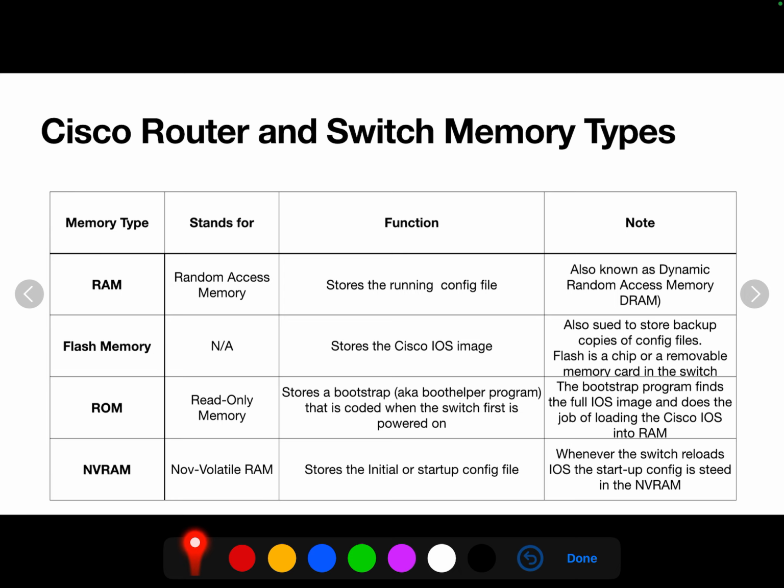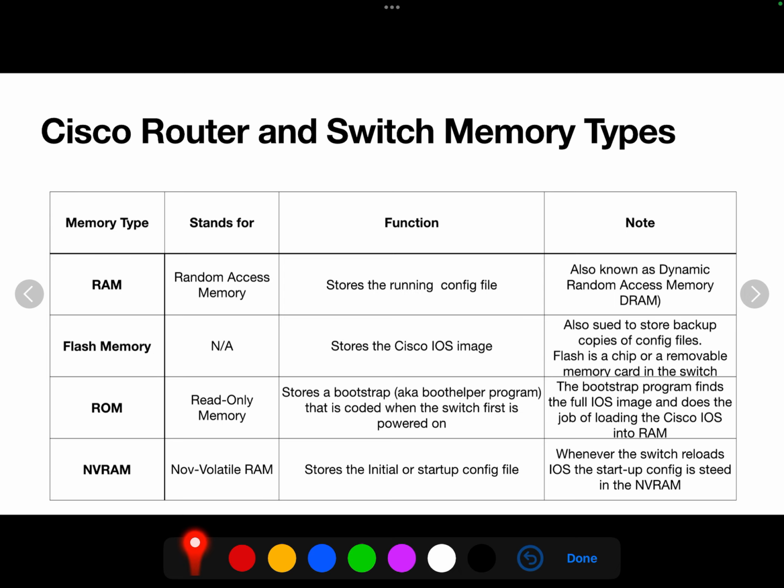The bootstrap program finds the full IOS image and does the job of loading that IOS into the RAM. I will show you in a diagram, and hopefully that will help illustrate this. But the bootstrap program is going to find our IOS image and then load that into RAM. Don't worry, I will show you in an upcoming diagram.